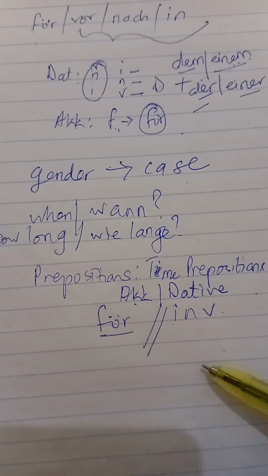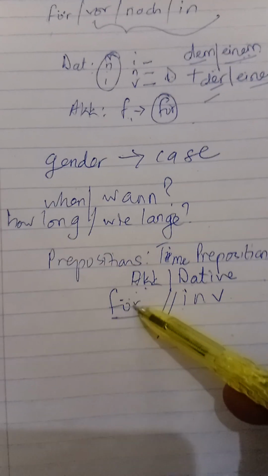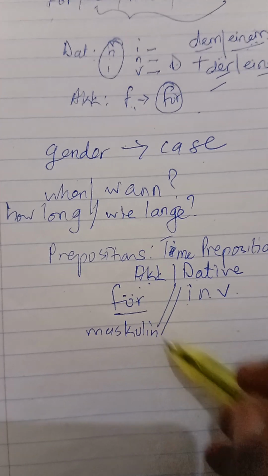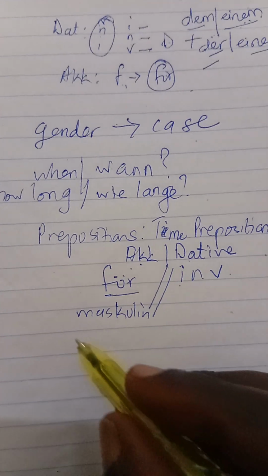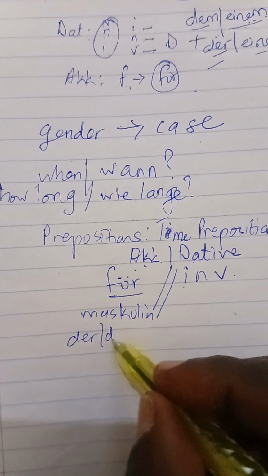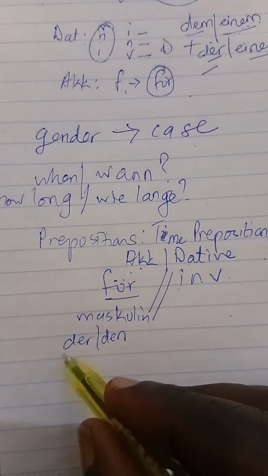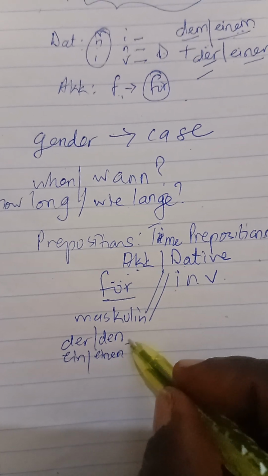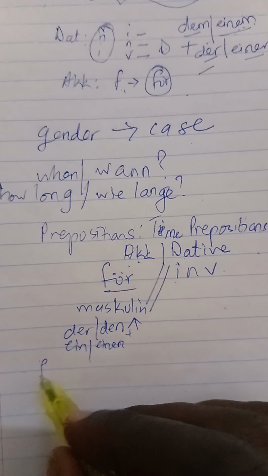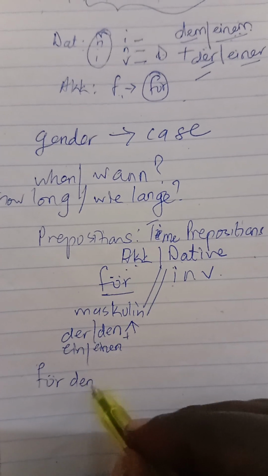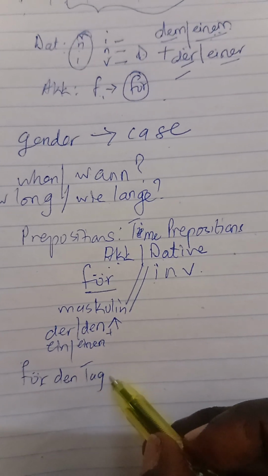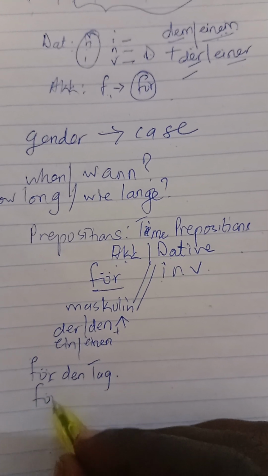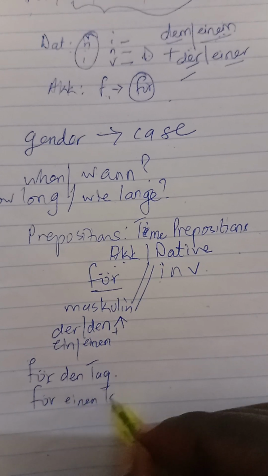So important. The difference is that für affects only the articles of the masculine noun. That means the der will change into den. The ein for the masculine noun changes into einen if the time word is masculine. For example, you will have für den Tag, which means for the day, because this is masculine, the der becomes den. For a day: für einen Tag.